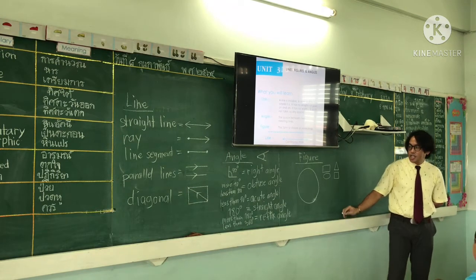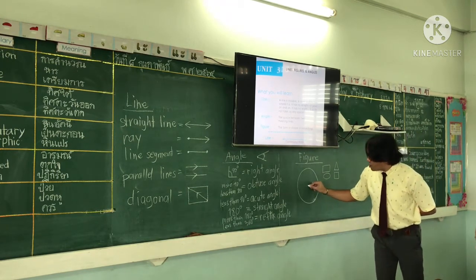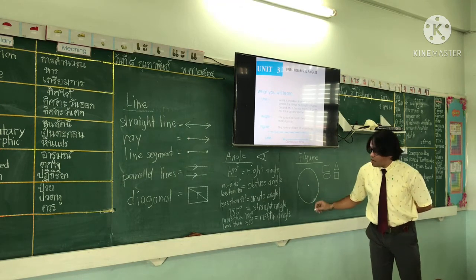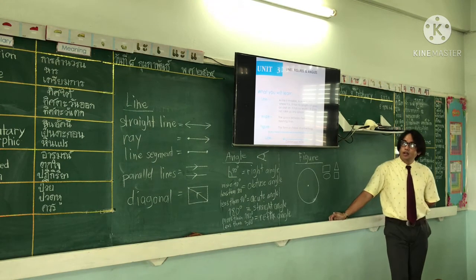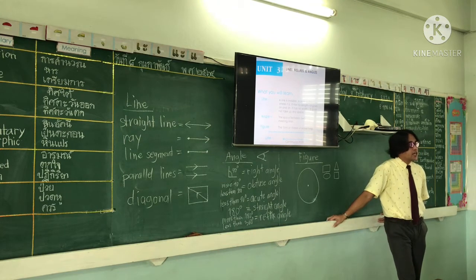Because it is also included in your review today, the different parts of a circle. So this one is already in your book, right? Yes. The last part of your book, the lesson about lines, figures, and angles. Now, can you remember the different parts of a circle?